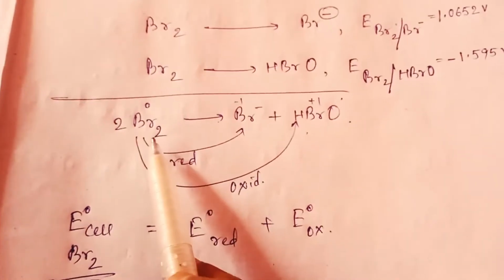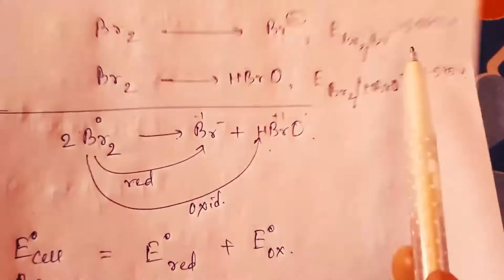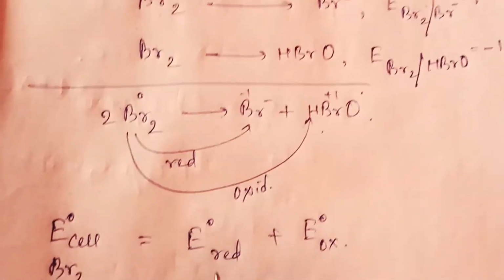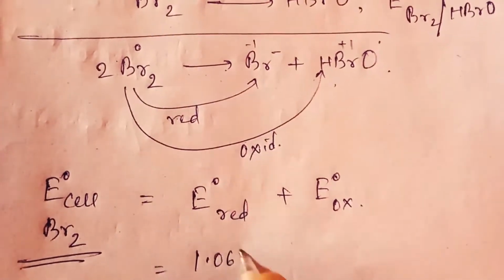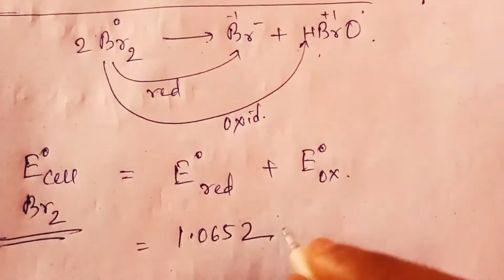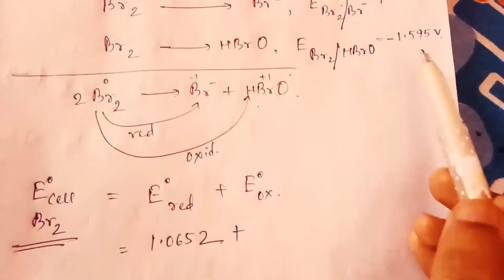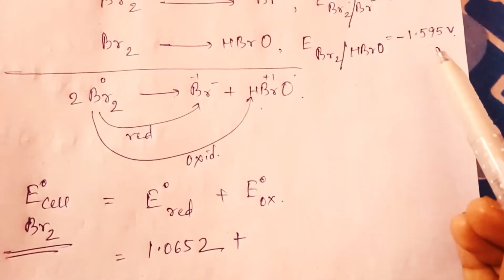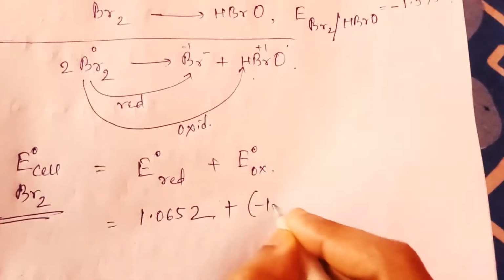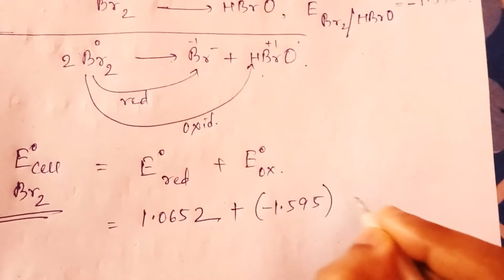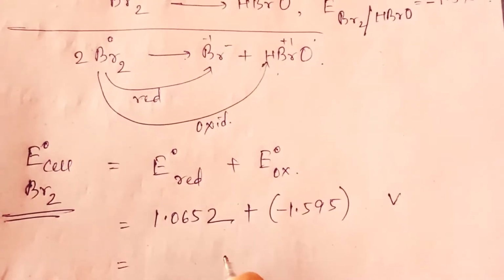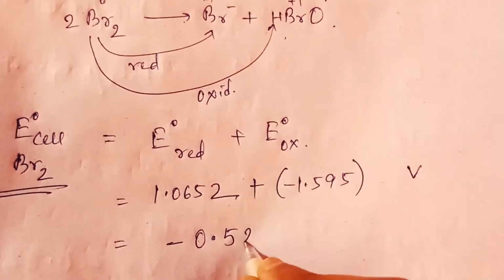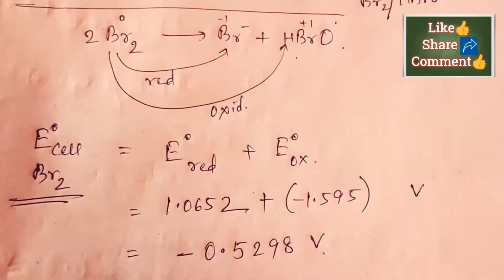The reduction value Br2 to Br minus is 1.0652, plus the oxidation value Br2 to HBrO, minus 1.595 volt. If you do the calculation, you will get minus 0.5298 volt.